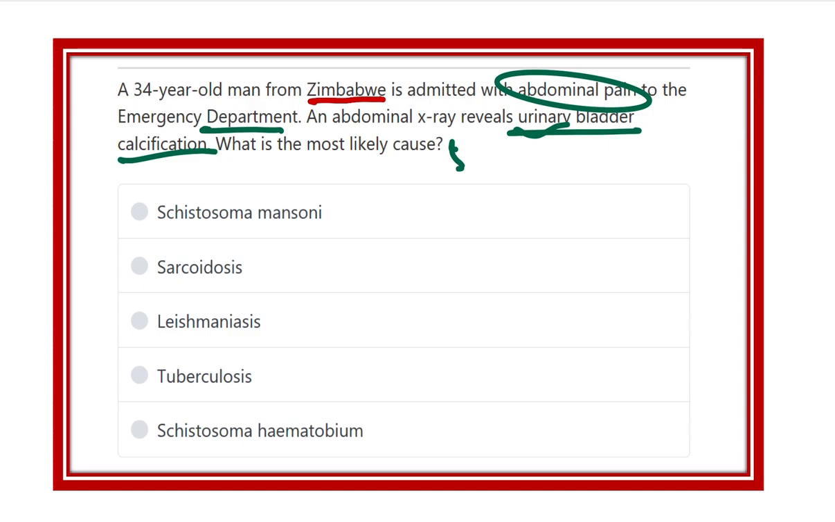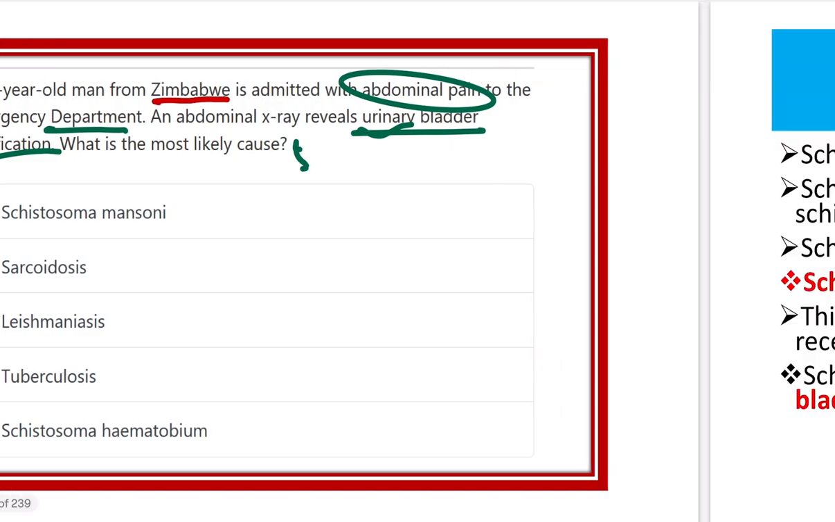Here the options are Schistosoma mansoni, sarcoidosis, leishmaniasis, tuberculosis, and Schistosoma haematobium. So which of the following organisms is responsible for the calcification? Actually, first of all, a malignancy develops, and within the malignancy calcium deposition occurs. That means the stone is present in the urinary bladder due to infection. First there is a carcinoma or tumor, and after that there is calcification within this tumor or cancer.